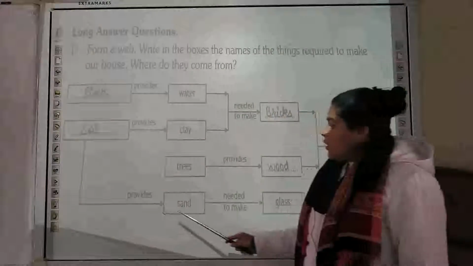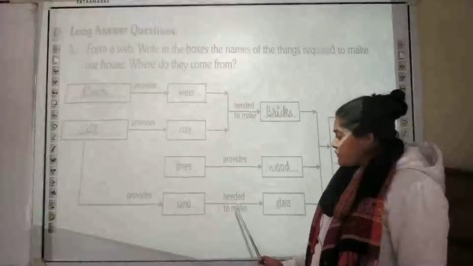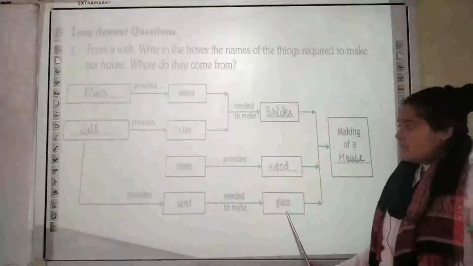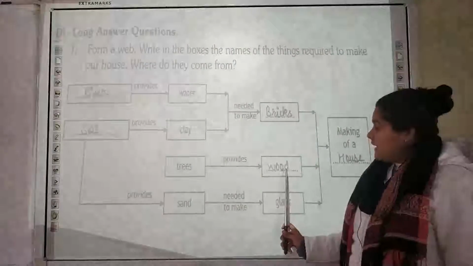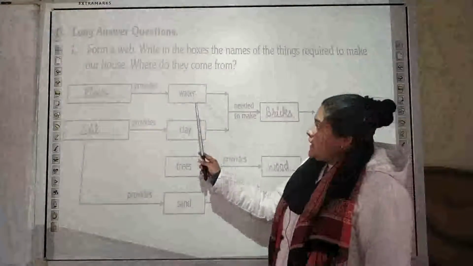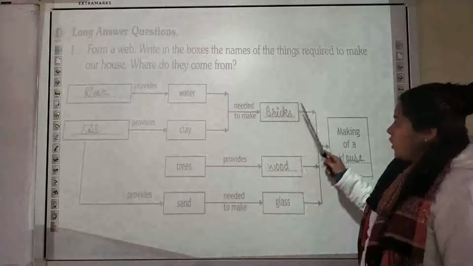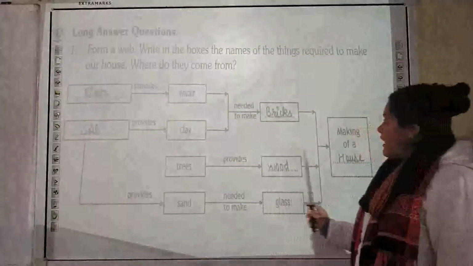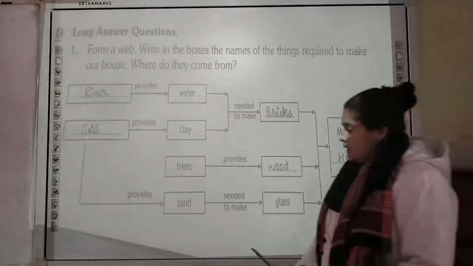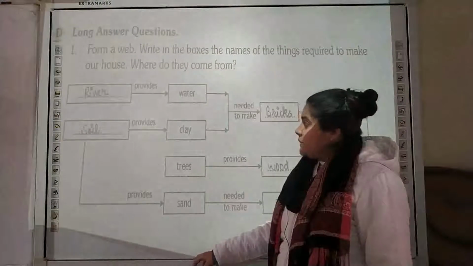The soil also provides us sand, and from that it is needed to make glass. And here trees are going to provide us wood, as you people are aware. Water and clay when mixed together will help you make bricks. So all the things we require here are glass, wood and bricks. Then finally we can make a house over here. So this is how things are interrelated, and you have to remember that.